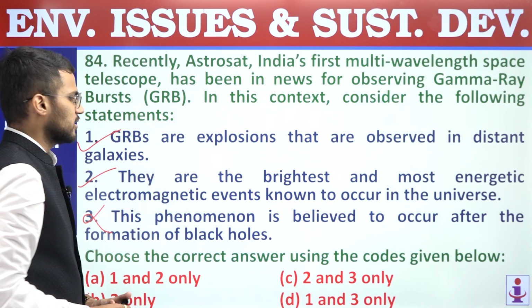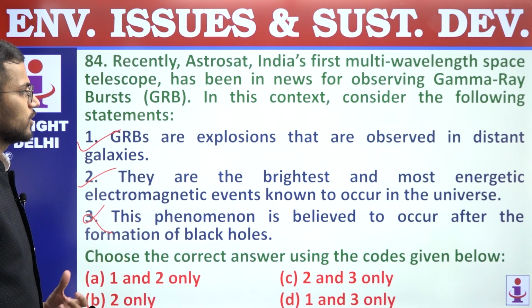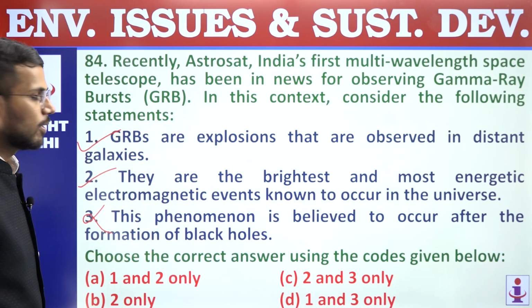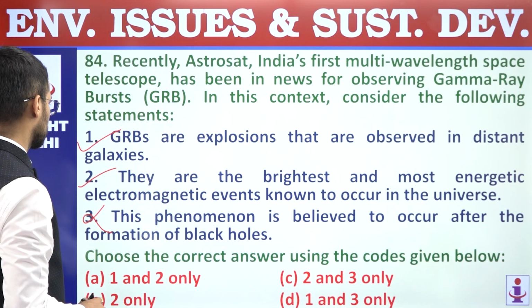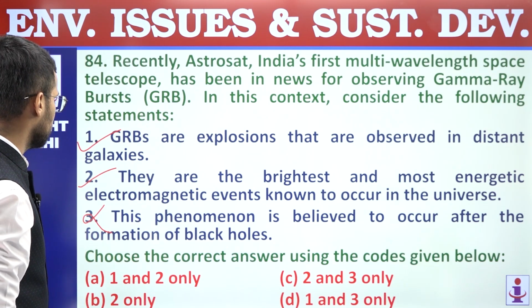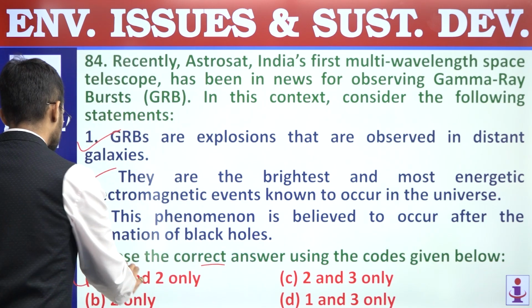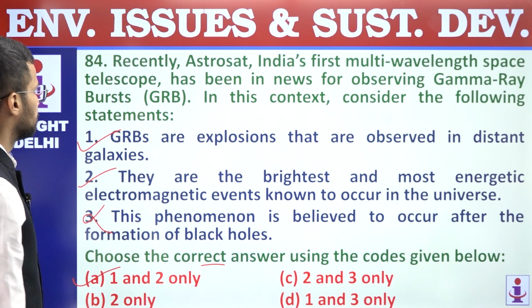So it is not the case. It is during the formation of supernova when we can see GRBs, gamma ray burst. So first and second statements are correct. Third statement is incorrect. We are supposed to find out correct statement. Answer is A, 1 and 2 only.